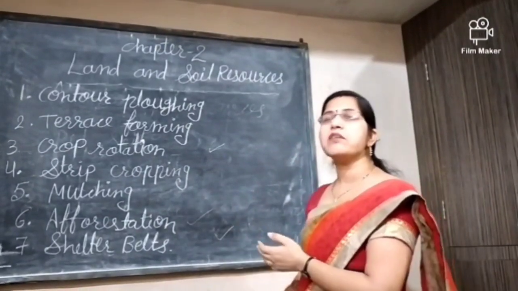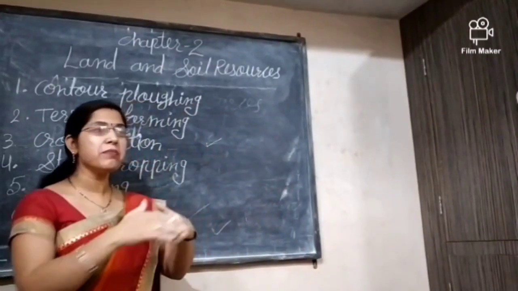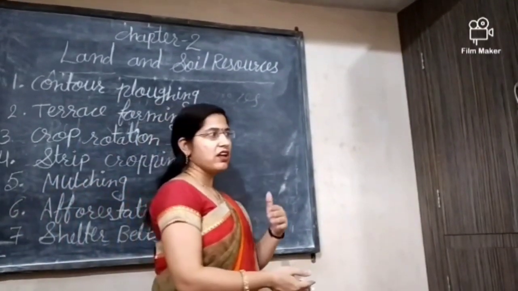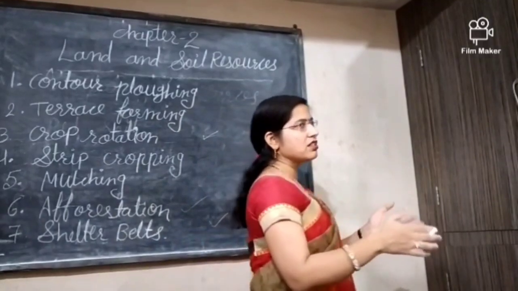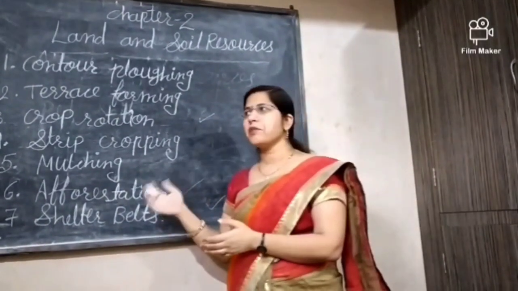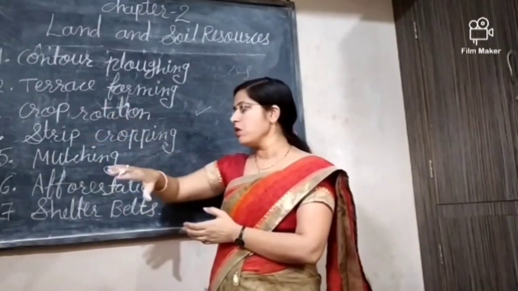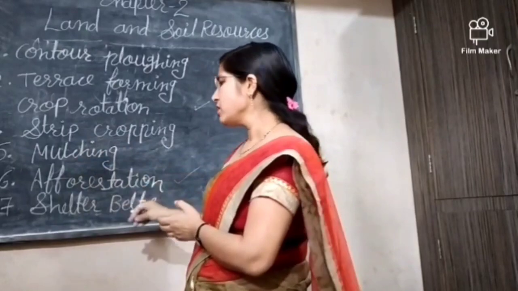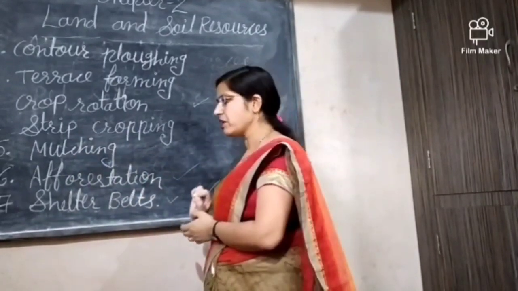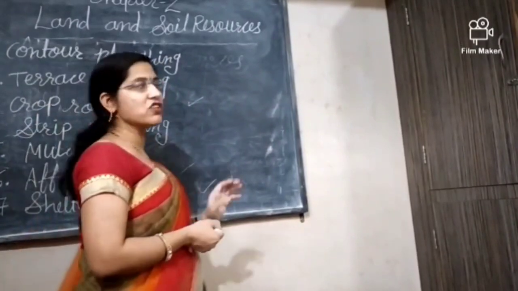Shelter belts means that farmers also create some barriers, using very big rocks or a row of trees. In this way they can create the shelter belts. So with these different methods we can conserve our soil resources.